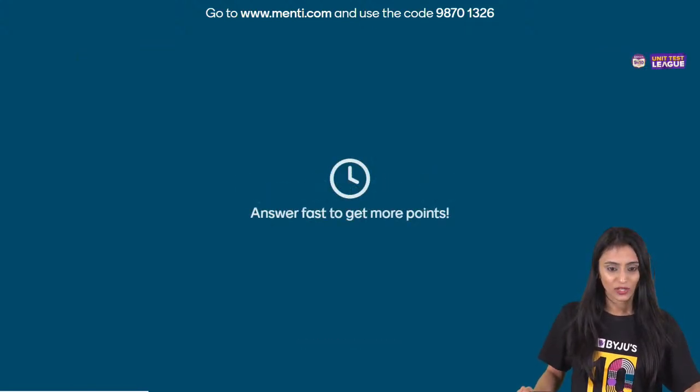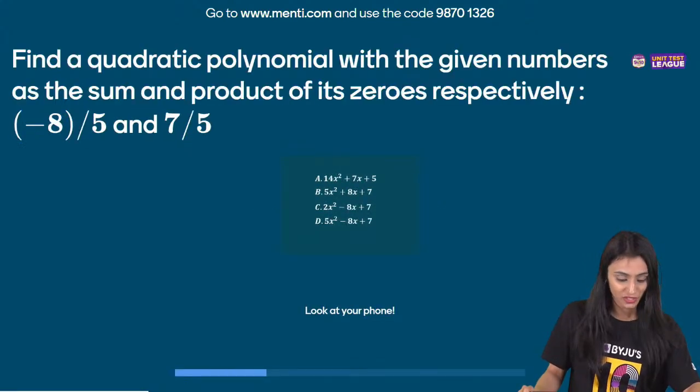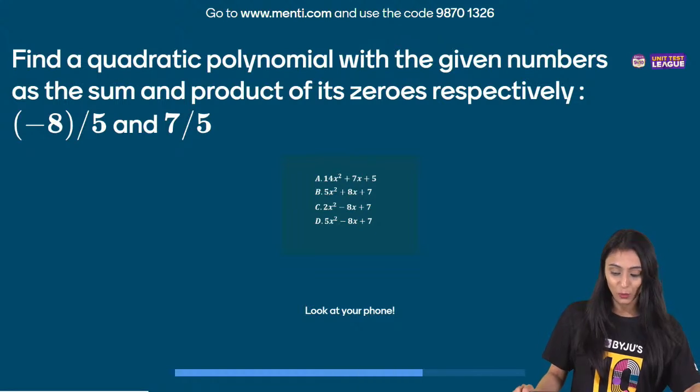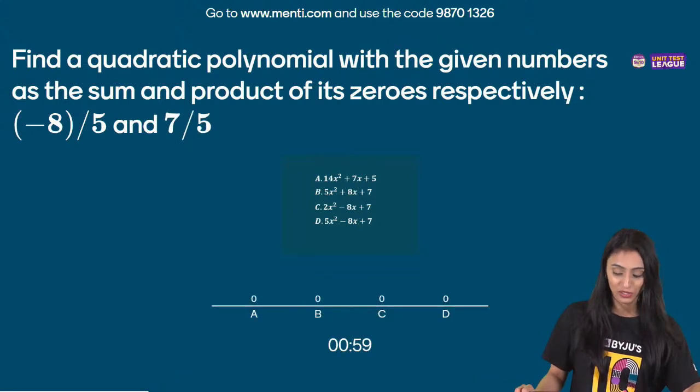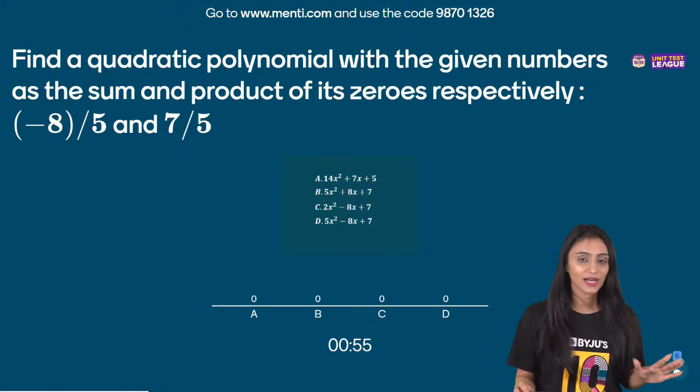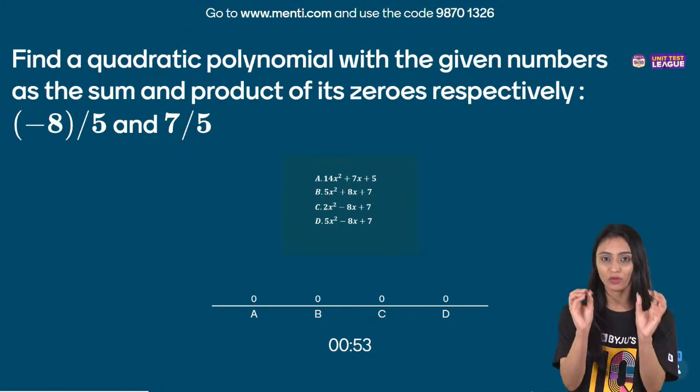Let's quickly take a look at question number 2. In the leaderboard, I like your confidence, Arpit. Find a quadratic polynomial with the given numbers as the sum and product of its zeros respectively, minus 8 by 5 and 7 by 5. I hope we all are ready with the notebooks and pens. I'm just going to give you a very small hint.